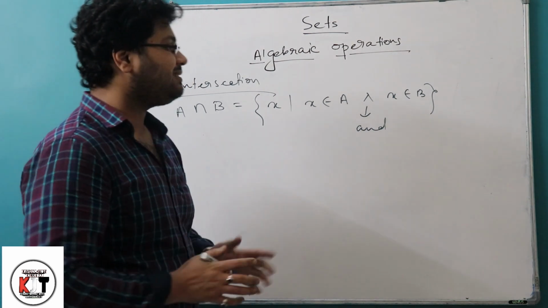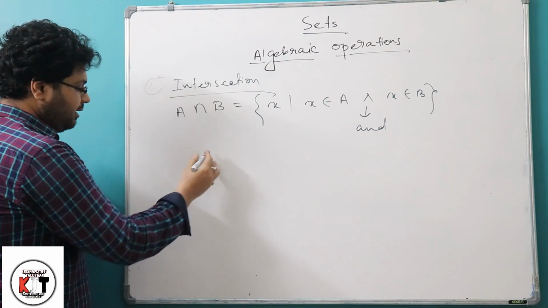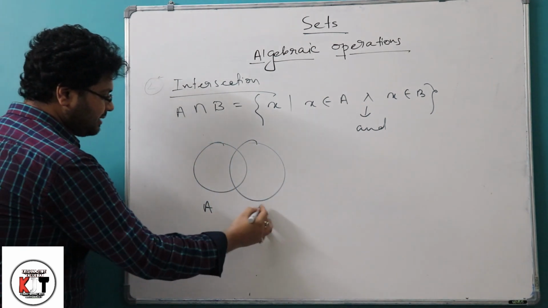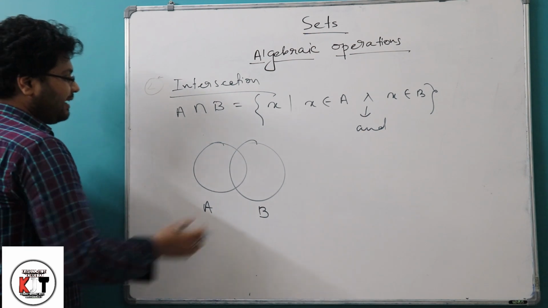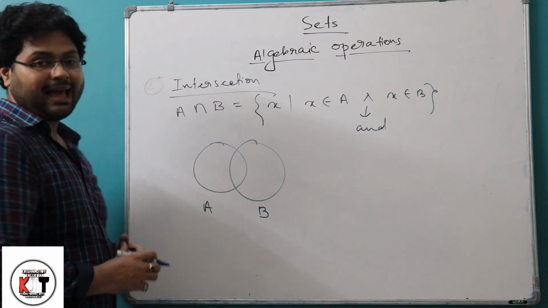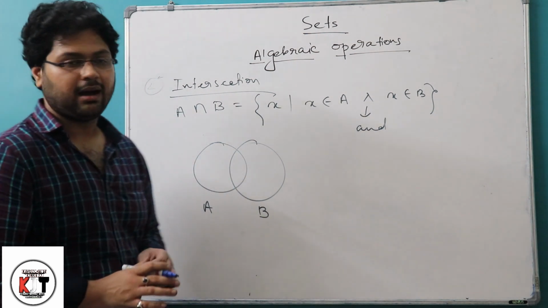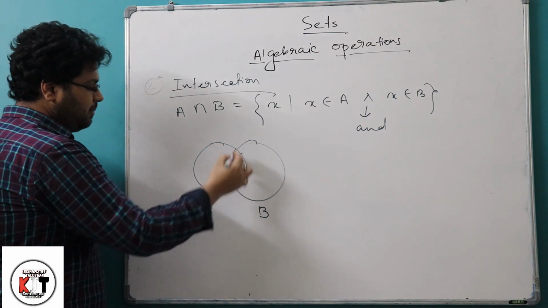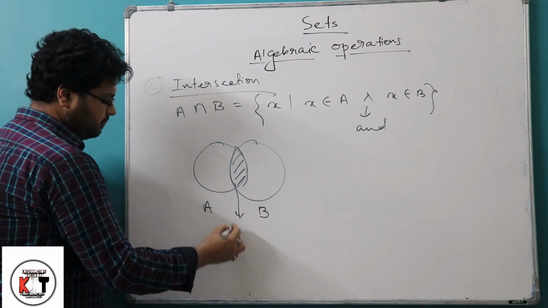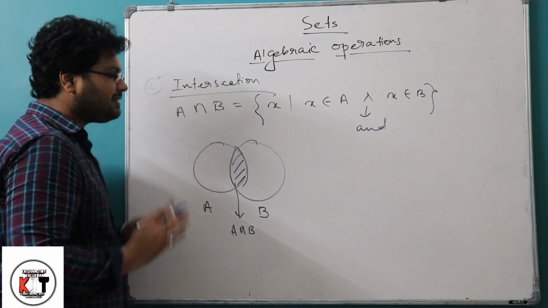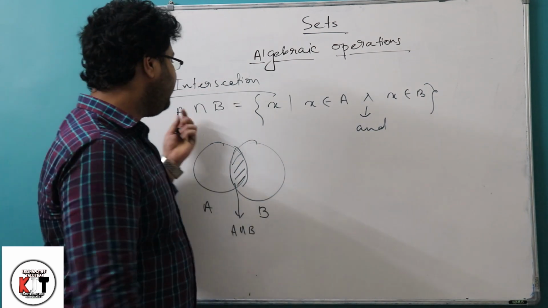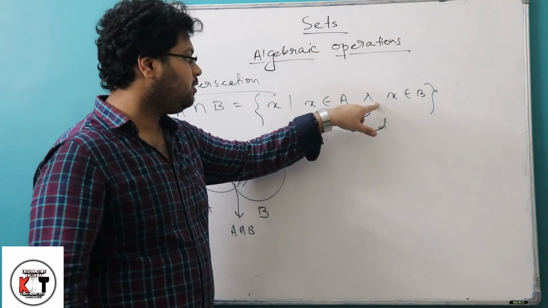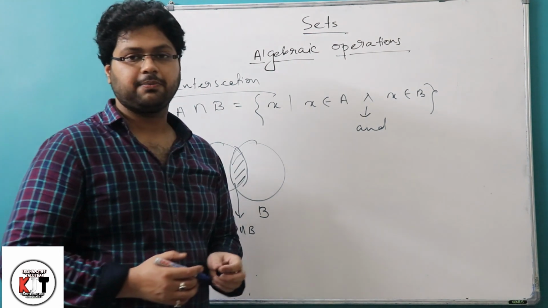That is, intersection means the common region. If we draw the Venn diagram, this is A and this is B. The common region between A and B is the overlapped area, and the overlapped area is this. So this shaded region will be the intersection. So intersection means the common part, and if we break the intersection, we will get an "and" sign, and vice versa. If we ignore the "and" sign, we have to take the intersection.